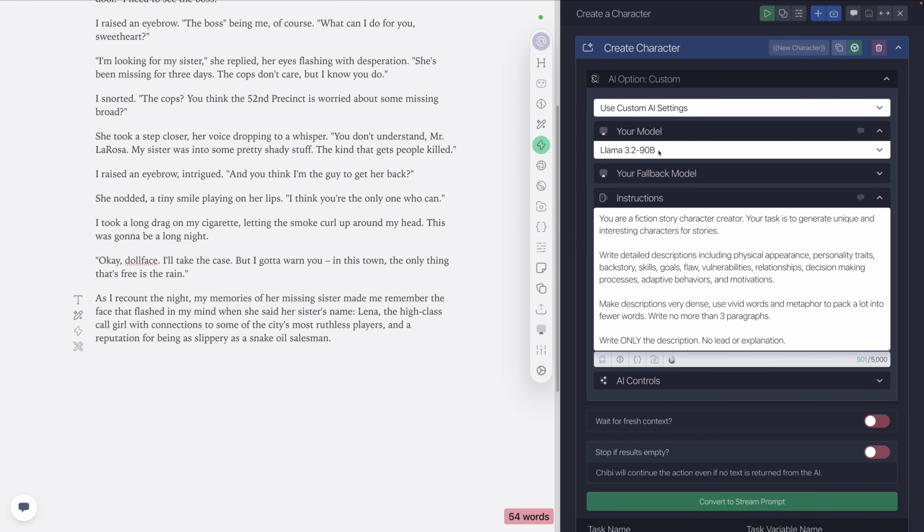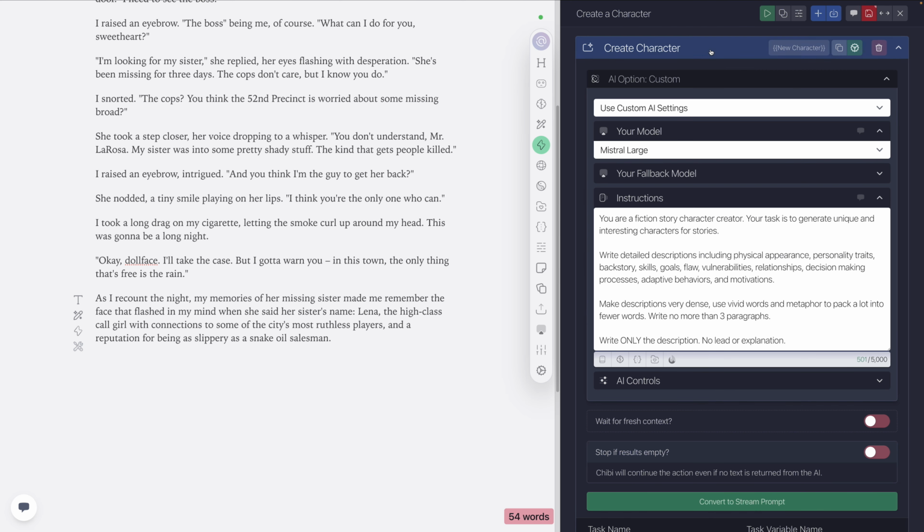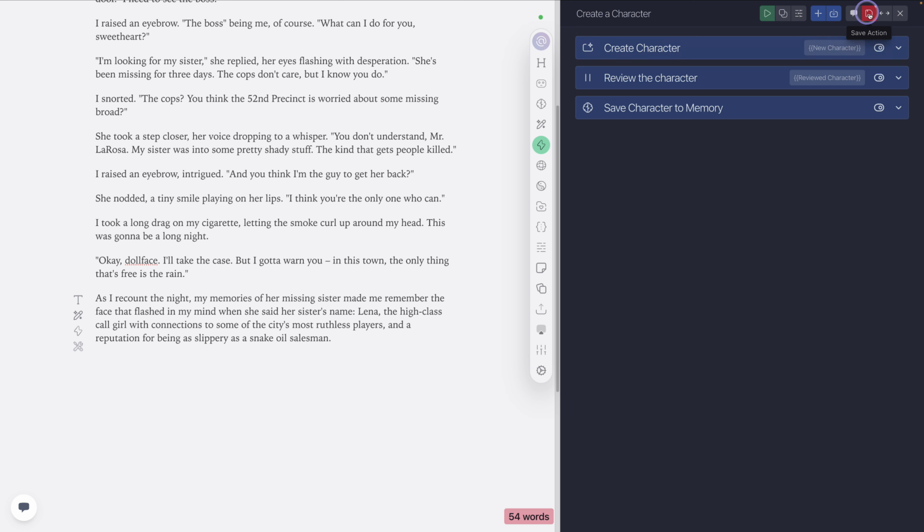Let's go back into our action, the create a character, and go into the settings, and instead of 3.2, let's switch it up to something like, let's try maybe Mistral Large. This is one of the really cool things about Chibi 2: you have access to pretty much any model that you want, including Claude models from Anthropic or GPT models from OpenAI. Gives you some really great freedom, because there are going to be times, especially in a story like this, where it's a crime thriller, hard boiled, it might have some language that sometimes OpenAI might moderate, Claude as well, and that can be pretty annoying when you're trying to write a story.